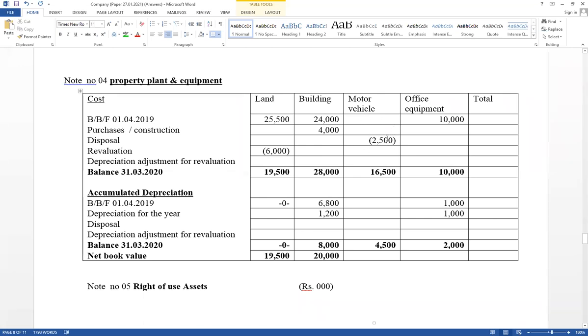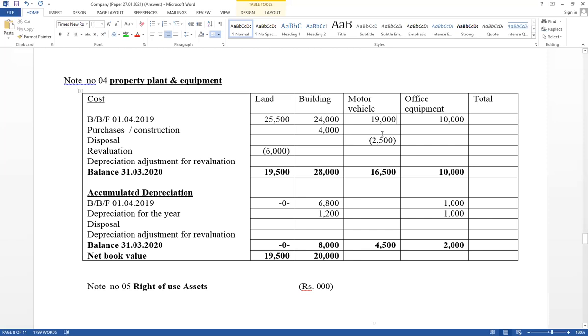Disposal date is given as the end of the year. Therefore, all the motor vehicles were available during the current period. This is the closing balance. Based on this value, annual depreciation cannot be calculated, because the disposal asset was also available during the current period. Therefore, opening balance minus this value equals closing balance. So this one plus this one is the opening balance.